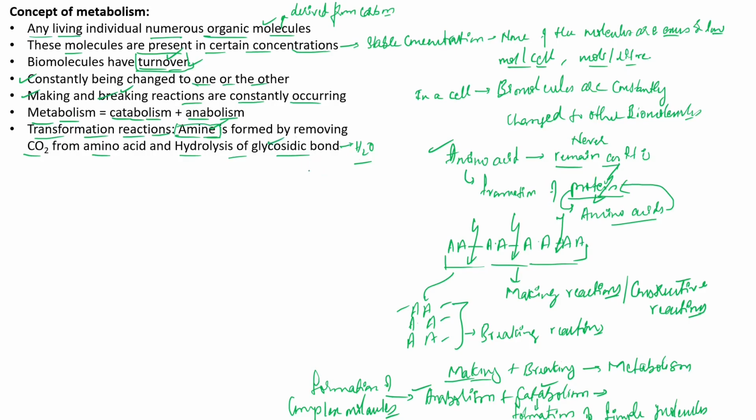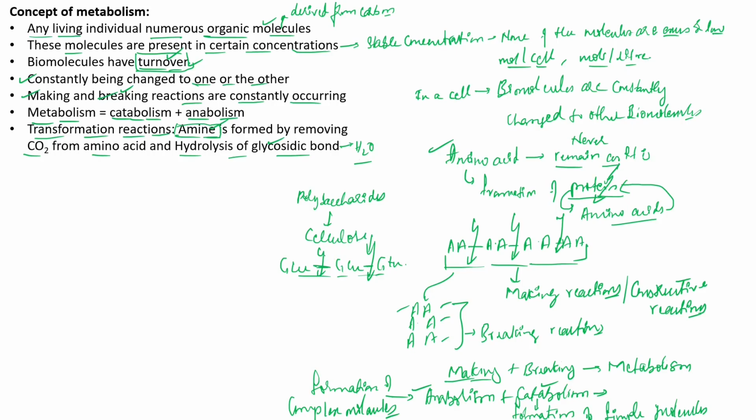We all know where you find the glycosidic bond. The glycosidic bonds are mainly formed in the case of carbohydrates, that is the polysaccharides, right? In the case of polysaccharides, you mainly see the glycosidic bond. An example for polysaccharide is cellulose, right? We have studied cellulose a lot. I will take one glucose molecule, attach it with another glucose molecule, and similarly with another glucose molecule, and so on. So this bond we are looking at is called the glycosidic bond. And if I break this bond, then it is hydrolysis of glycosidic bond, right?